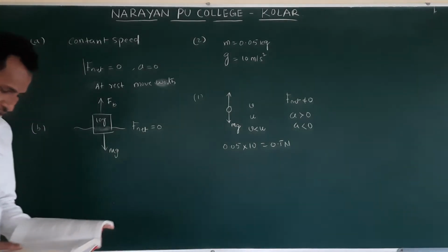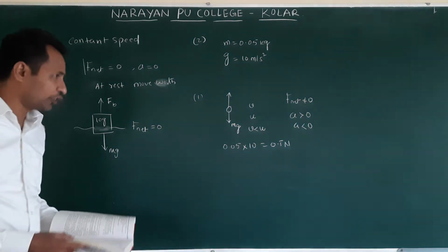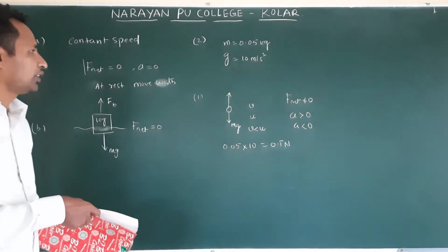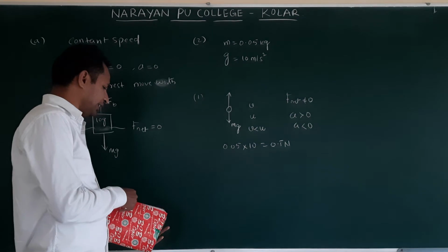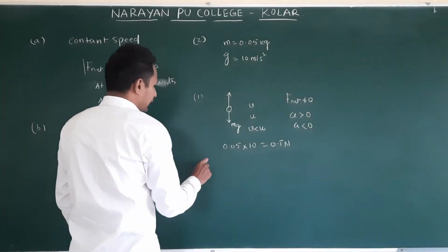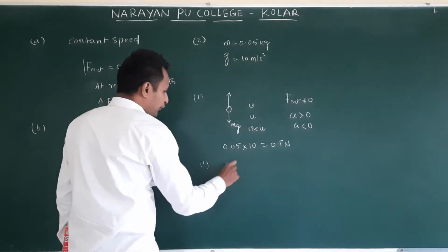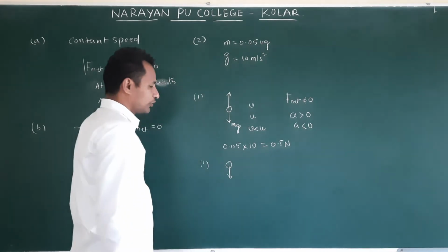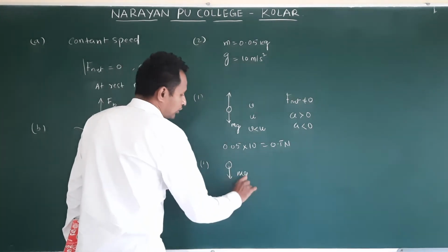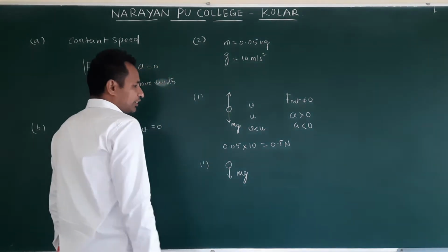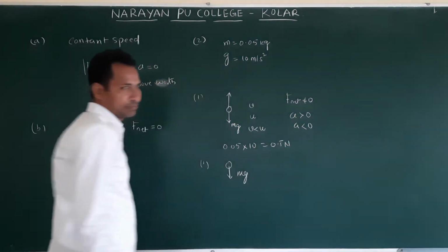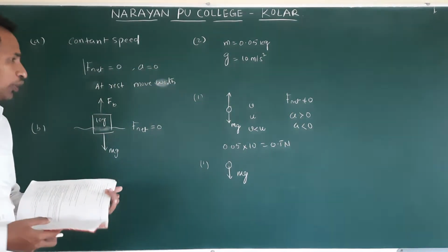Yes, 0.5 newtons. During the downward motion, second case, it goes up and again falls down with force mg acting downwards. Again the answer is same, 0.5 newton downwards.